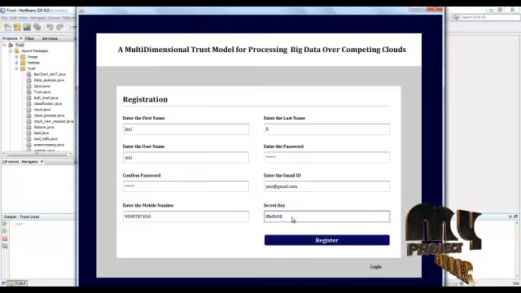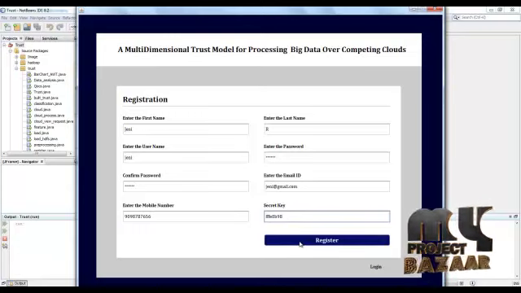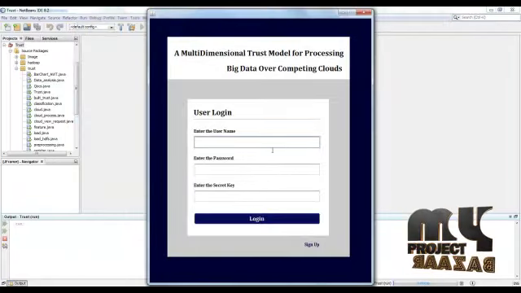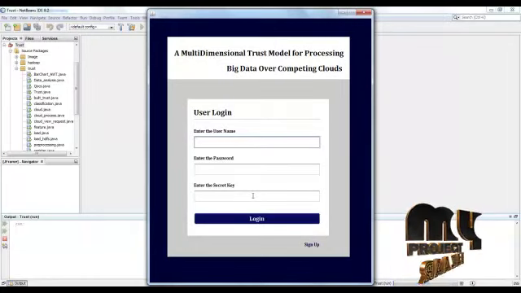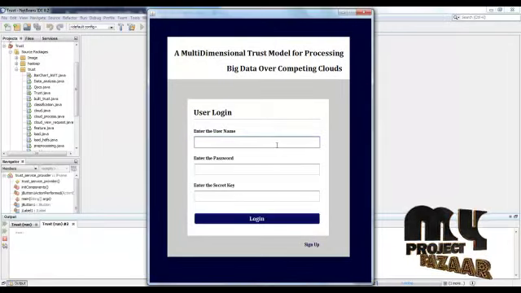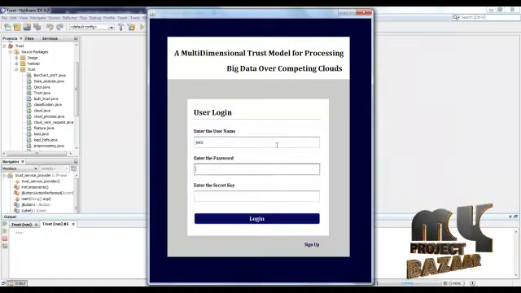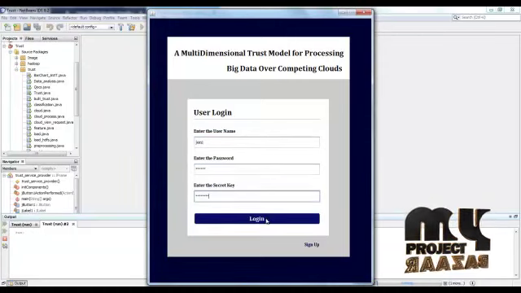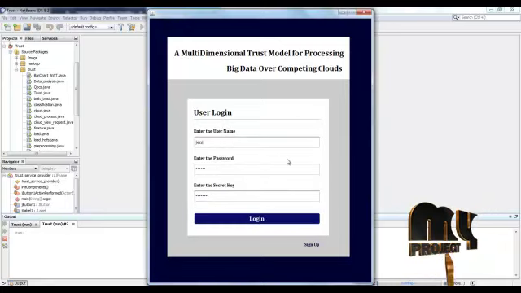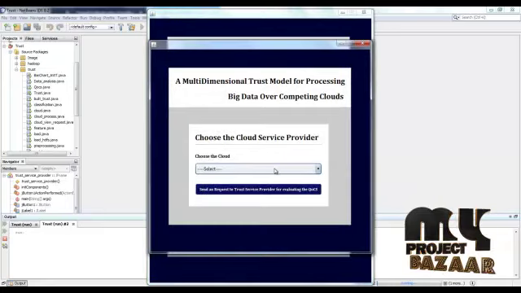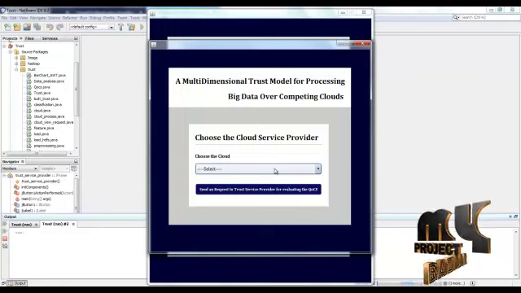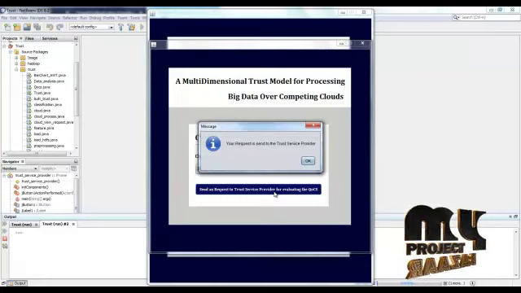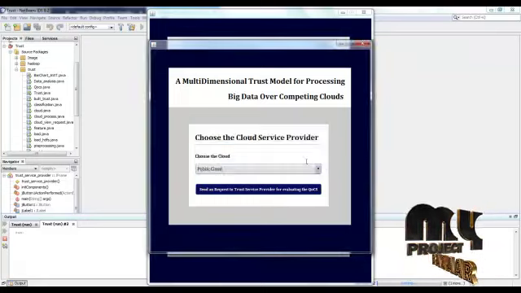Here the secret key will be generated using the AES algorithm. Registered successfully. After that, they can use their username, password, and secret key to log into their account. Enter the username, password, and then secret key. Login succeeded. After the successful login, they will choose the type of cloud service provider they want to process. Public cloud. Send a request to the trust service provider. The request will get sent to the trust service provider.